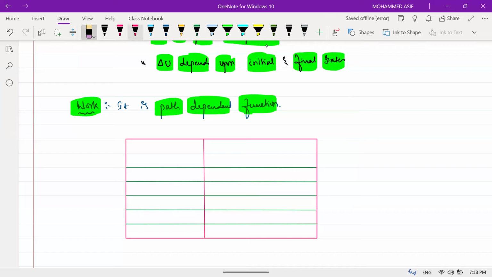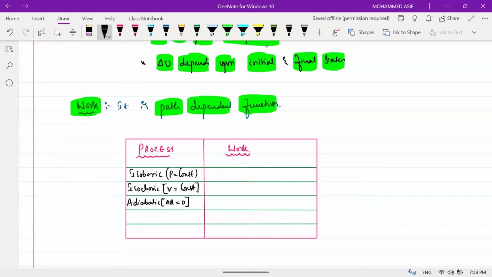See here, beta. Here I am taking the process, and here I am writing the work done by this one. First one is isobaric process. Isobaric means what, beta? Pressure is constant. Next one is isochoric. Isochoric process means volume is constant. Then the adiabatic process, where delta Q is equal to 0.